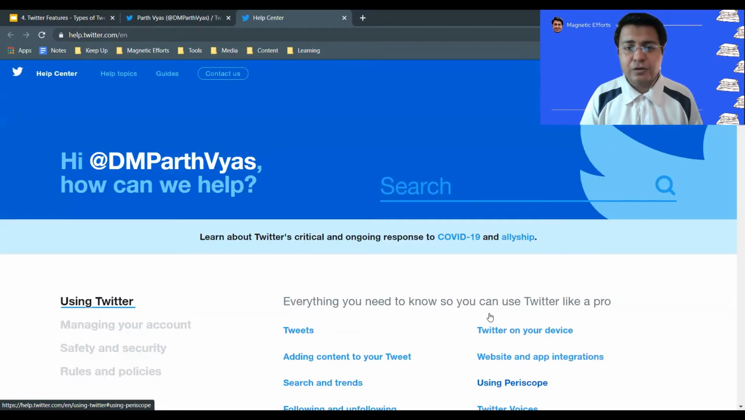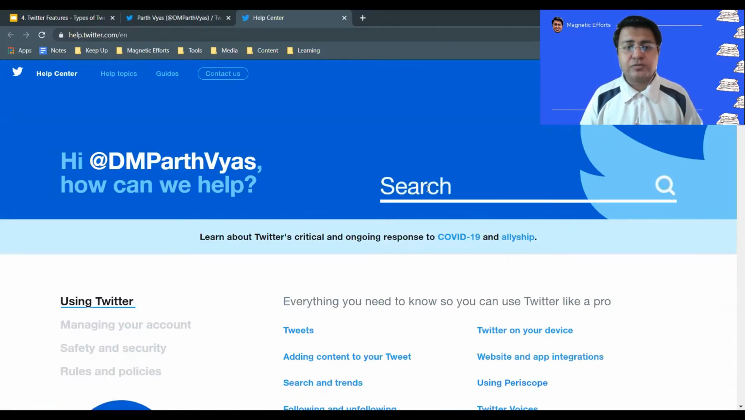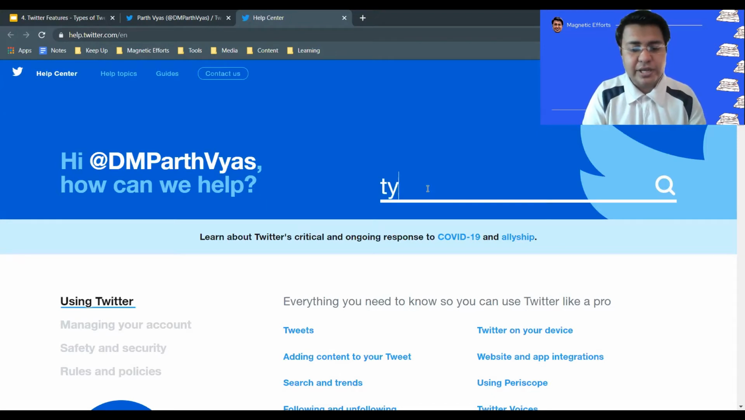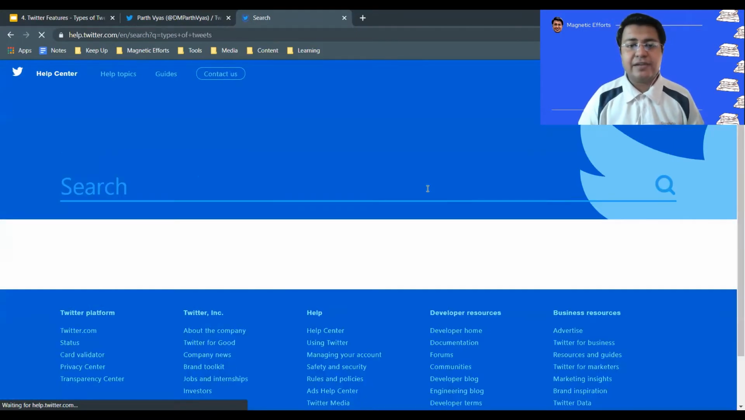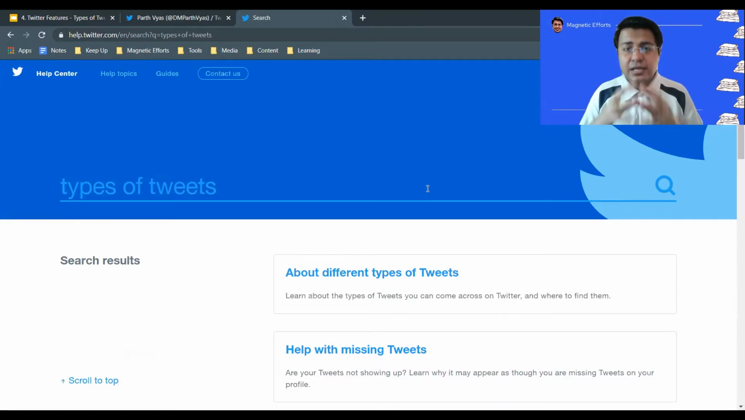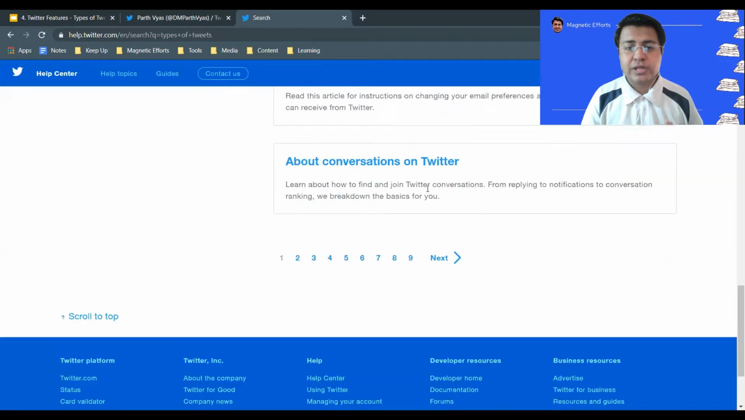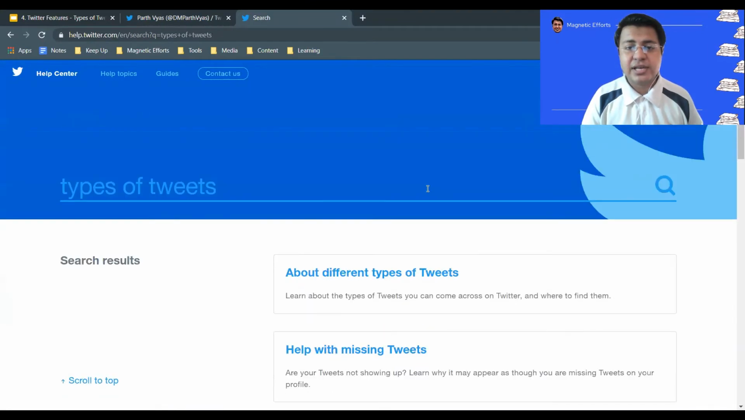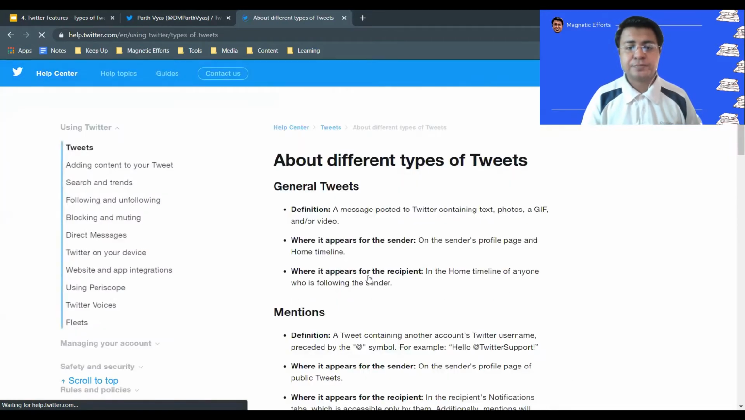So I was talking about today's session, that is types of tweets. My question is: which types of tweets are there? I'll simply type here "types of tweets," and once I click enter, I will get all the results which have these keywords in them. You can see that there are plenty of results. I am interested in the different types of tweets, so let's click on it.